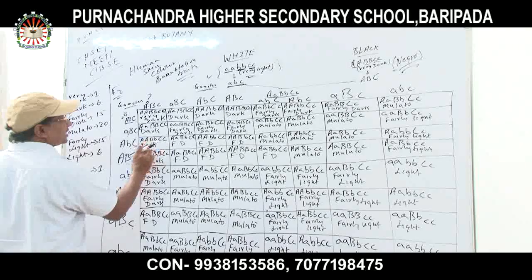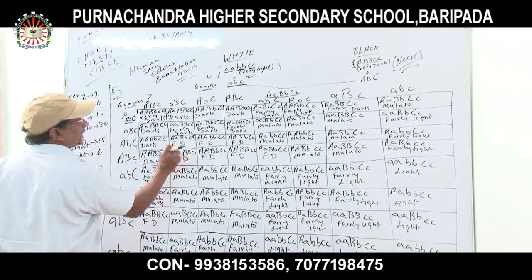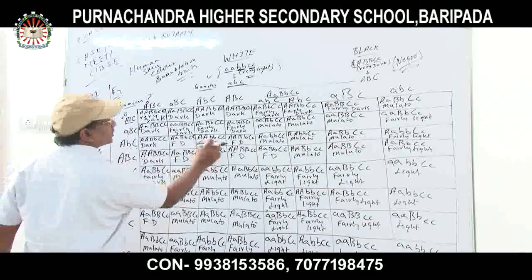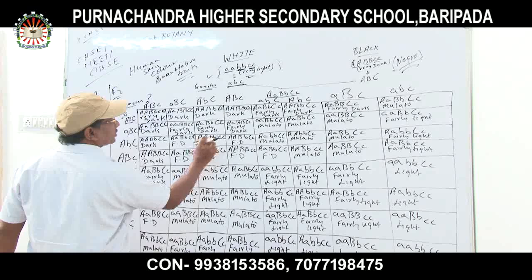Only one recessive is there. That's why it is dark. And fairly dark. And why is it fairly dark? Only two recessive genes are there. That's why it is fairly dark. And here also two recessive genes are there, and the rest of them are dominant.